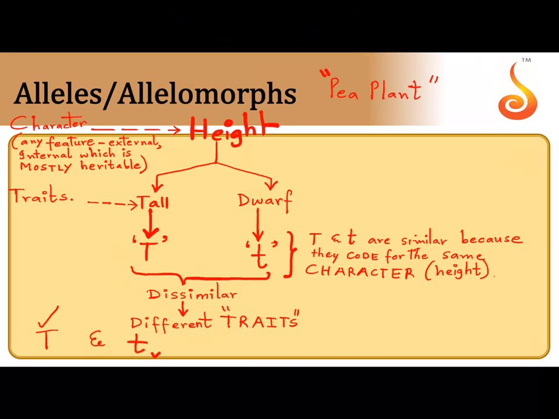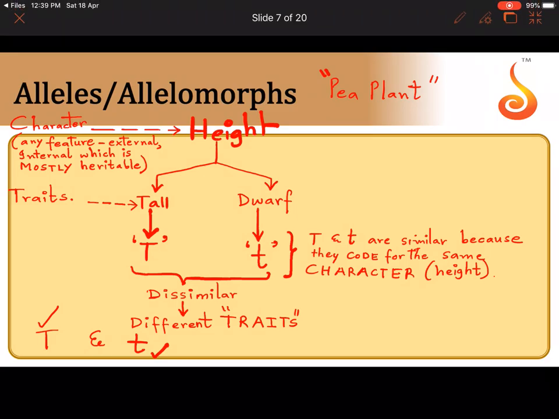So this is also a gene. This is also a gene. How are they similar? They are similar because they code for the same character, which is the character height. How are they dissimilar? They are dissimilar because they are unique. Capital T codes for the trait of tallness and small t codes for a trait of dwarfness. So what do we call such genes? Such genes are called alleles. So capital T and small t are alleles of each other.